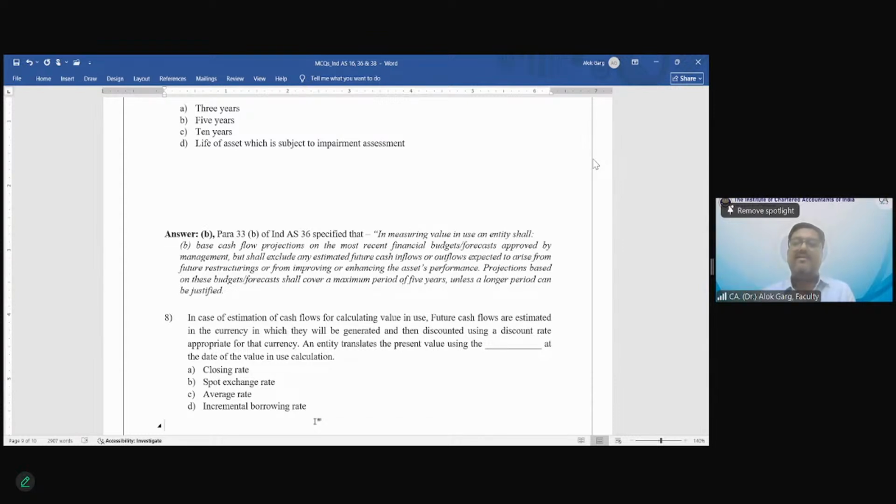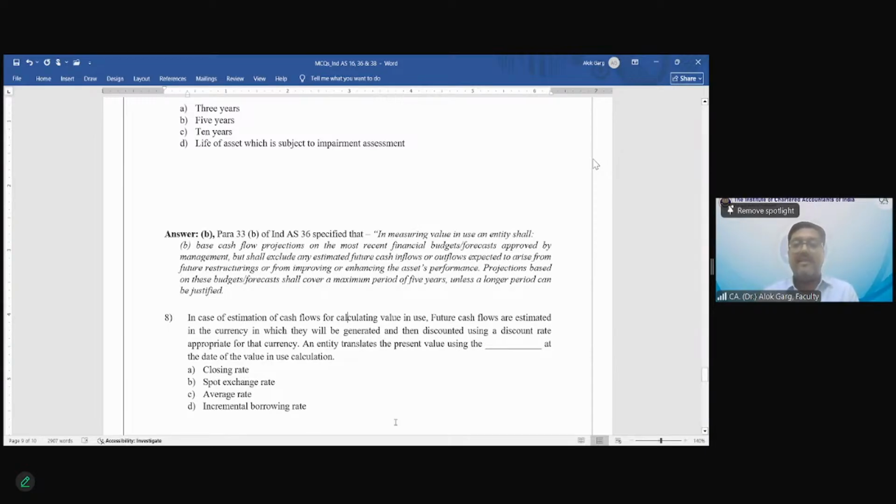So the discount rate prevalent in that country, in that currency, you need to apply. So you have the 5-year cash flow in the foreign currency, apply the discount rate, let's say it is 5% for example. Applying the discount rate you will get a value in use in the foreign currency. Just as you computed the value in use in INR, the value in use in US dollars is computed. So once you get the value in use on a particular date, apply the spot rate to that present value of the foreign currency. Multiply the spot rate by the foreign currency value in use and it will give you the value in use in Indian currency, right?